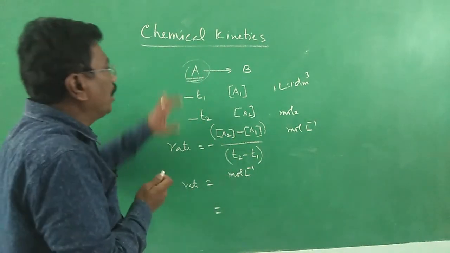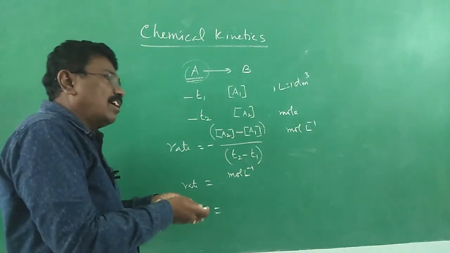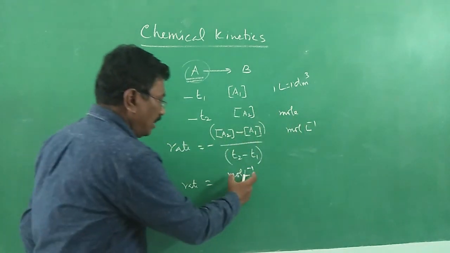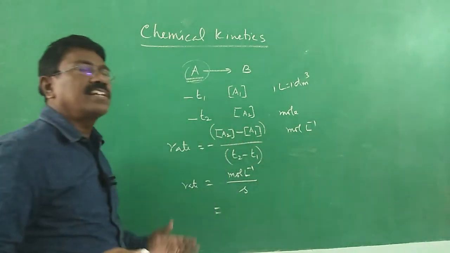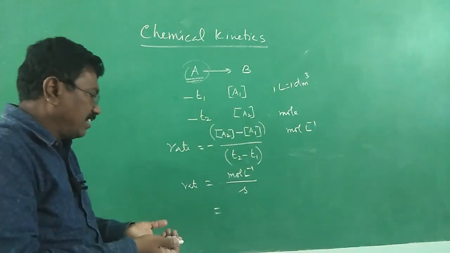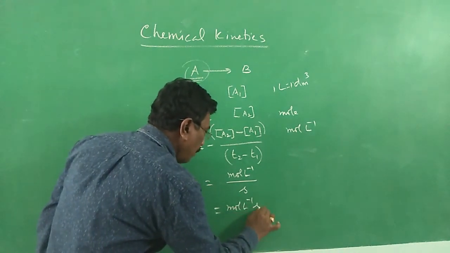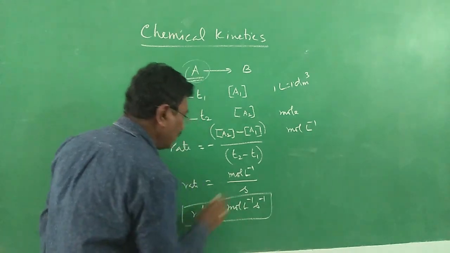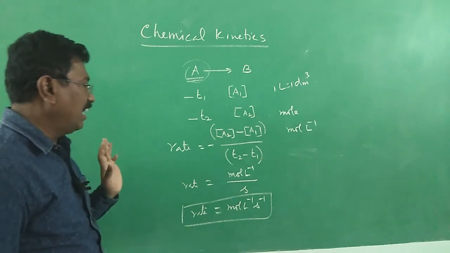In 1 liter, how many moles are present? That is said to be concentration. How many moles of sugar are dissolved in 1 liter? That is said to be mole per liter. So concentration is mole per liter divided by time in seconds, usually second, because reactions are fast, instantaneous reactions. When you divide, you will get mole per liter per second. So that is the unit for rate of reaction. So unit for concentration divided by unit for time will give unit for rate of reaction.